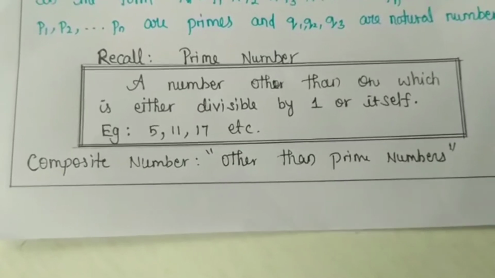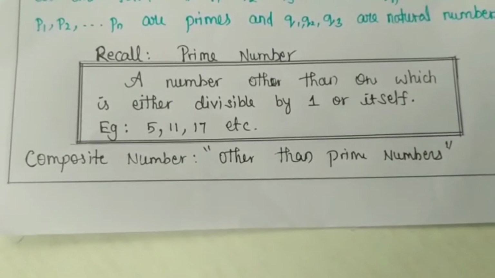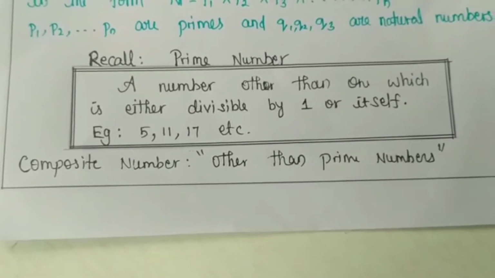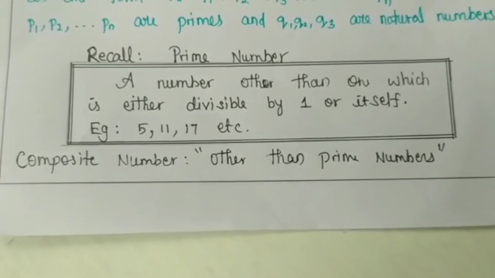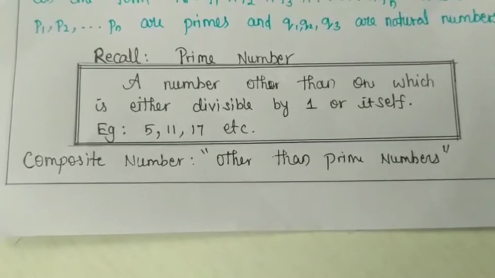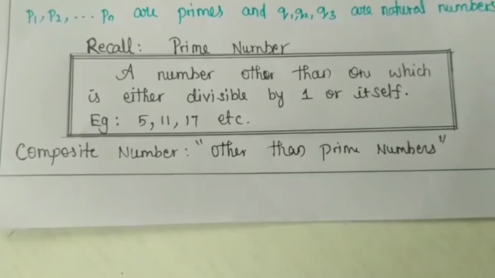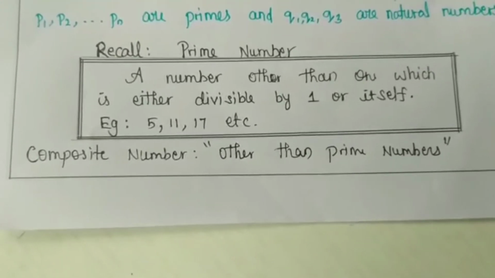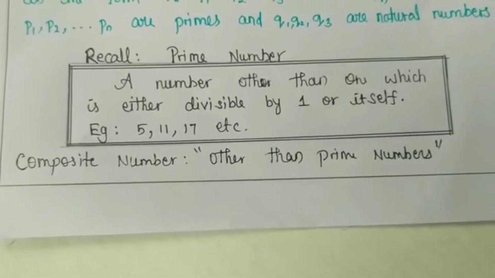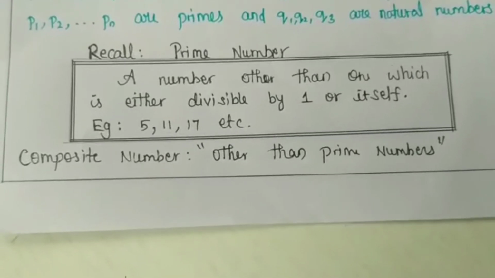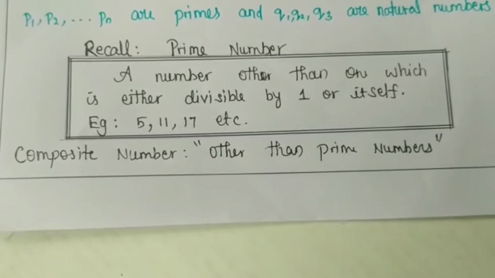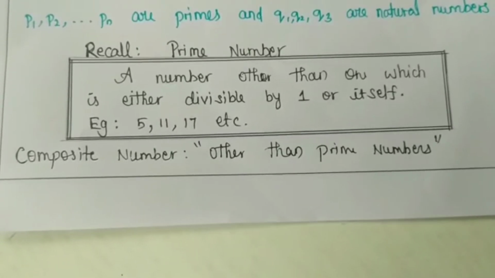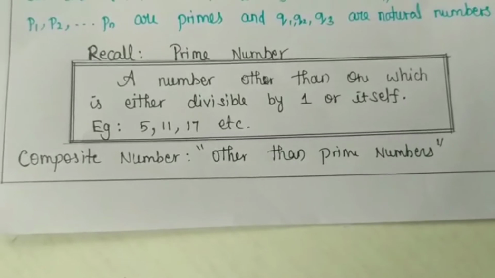So 5 is called what? Prime number. Another example, 11. 11 is divisible by 1, and also 11 is only divisible by 11. So those kinds of numbers are called what? Prime numbers. That is, a number other than 1 which is divisible only by 1 and itself.